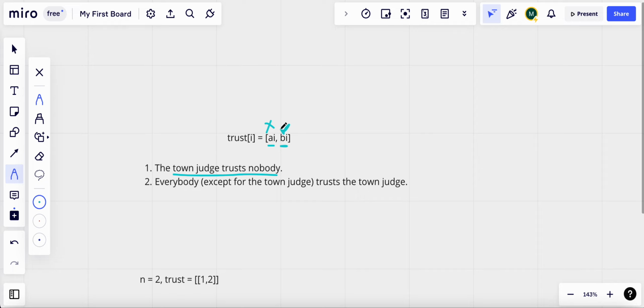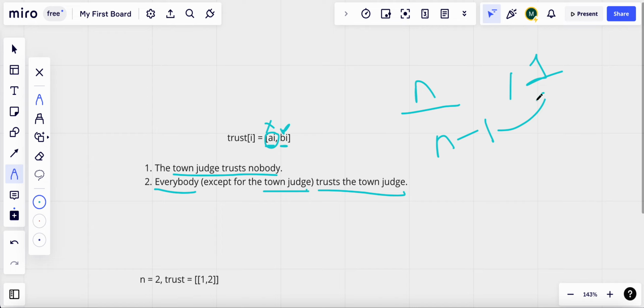Next, the second condition: everybody trusts the town judge except the town judge himself. If there are n people and one town judge, the remaining n-1 people will trust that town judge.